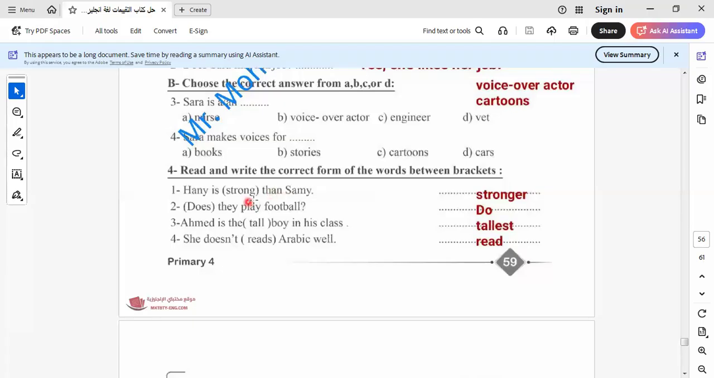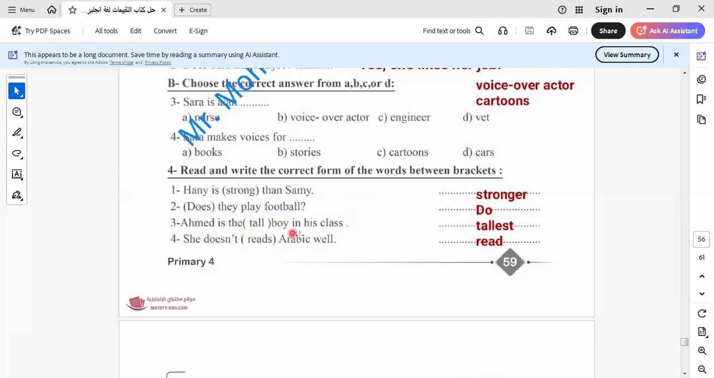Here is choose the correct verb. In this question you must take care when you answer in the exam. So what can I put here? Er, so it will be stronger. Do they play football? This is the present simple form, and this is the question form of this tense. So here we have play and we have they. Can I put does? No. I put do.